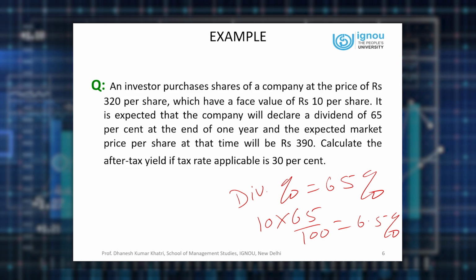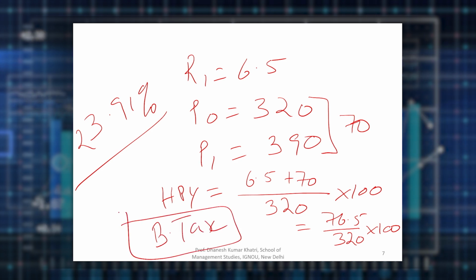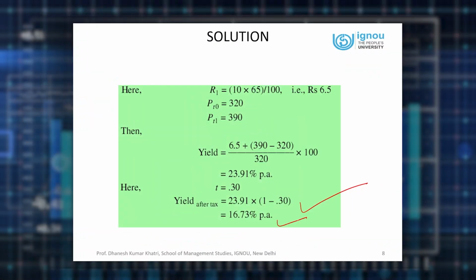So always calculate holding period return in two terms. One will be before tax, which I have calculated, 23.91%. It is before tax, that is pre-tax return. Now we can convert the same pre-tax return into post-tax return. So yield after tax, as you can see, we have pre-tax return multiplied with 1 minus tax rate. 30% tax rate will be plugged in as 0.30. So effectively, after paying the tax on his income, that is dividend which he receives 6.5 and the capital appreciation 70. If he is paying 30% tax, so his after tax return is 16.73%.